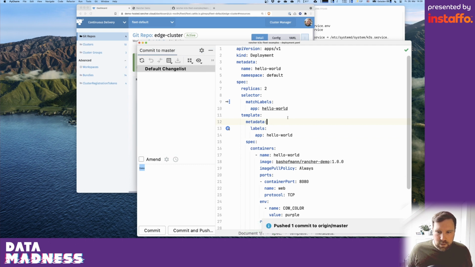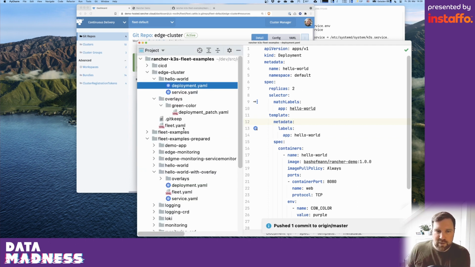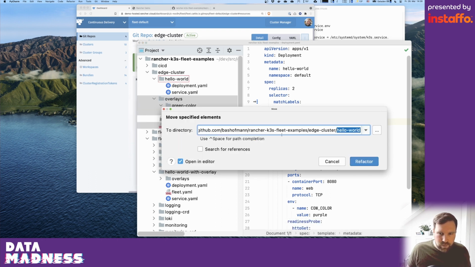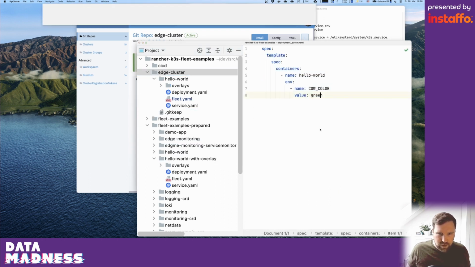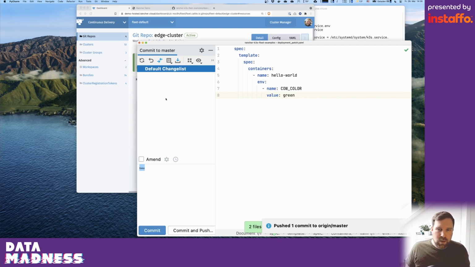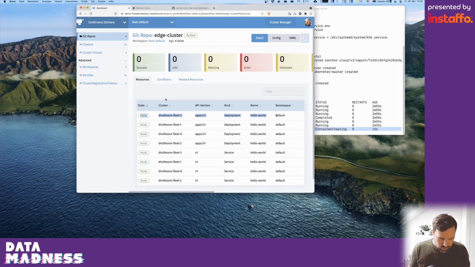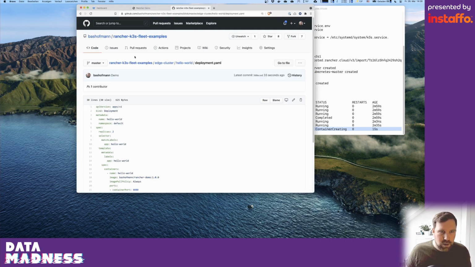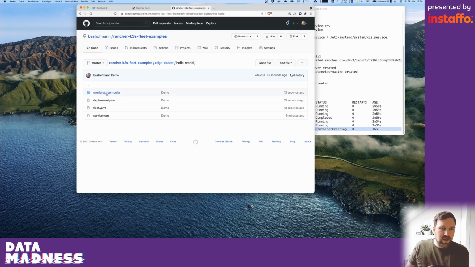And if that was all a bit quick, let's quickly revisit what we added. And I should of course put this into the right folder. Sorry about that. Let's commit and correct this and push this again. Okay. Now let's check it here. Unfortunately, I closed this. But what we added now, we still have our deployment YAML and our service YAML.